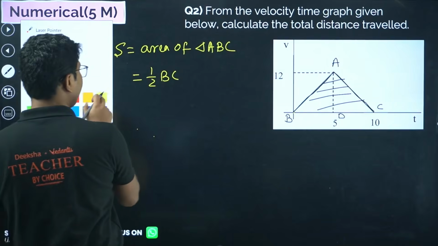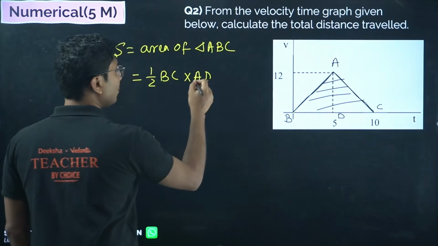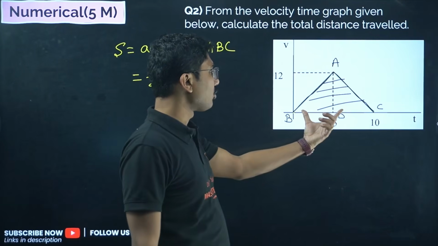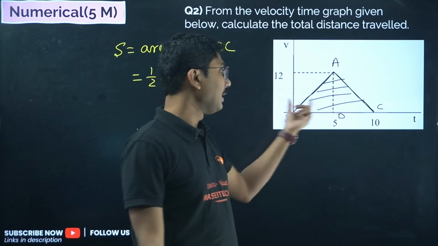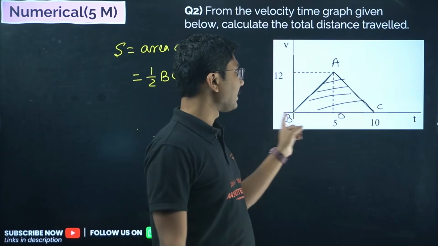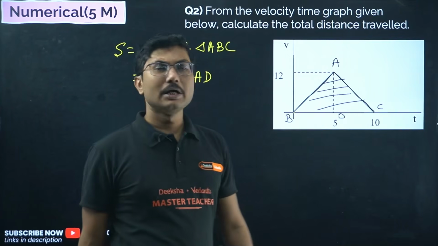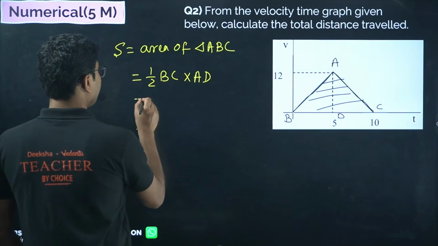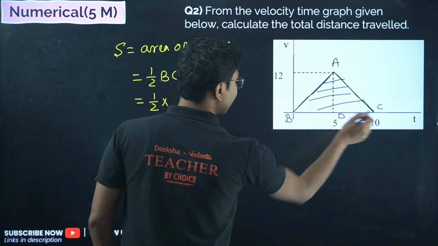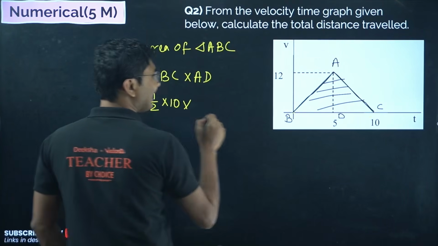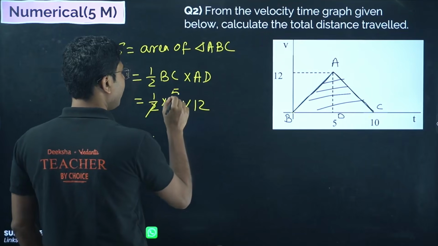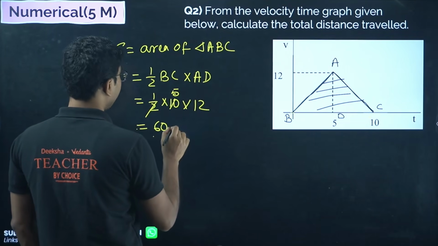Don't take two different triangles, of this one and this one. No need. Both of them have the same height. Both of them have the base should be single if you take the entire triangle as a whole. Okay, if you take the entire triangle as a whole, this becomes your height, this becomes your base. So you don't need to worry too much. Okay, so that is equals to half into BC. BC is 0 to 10, that is 10. And what is AD? AD is given here, 12. Okay, so half into 10 into 12 is 60 meters, the distance traveled.